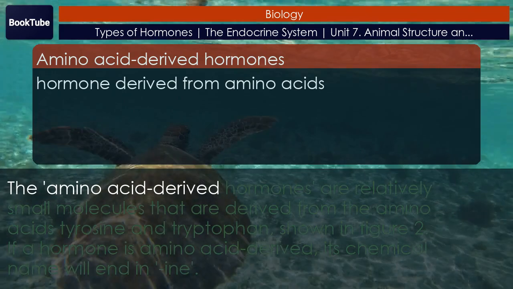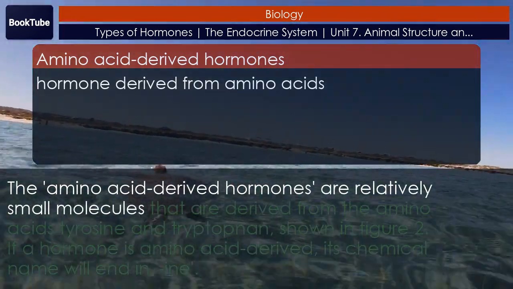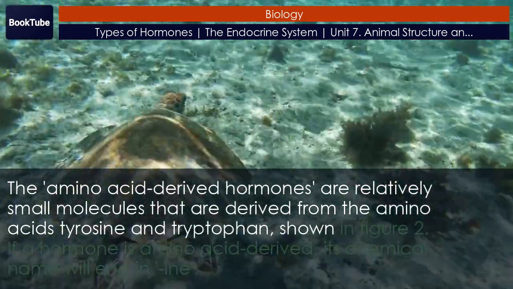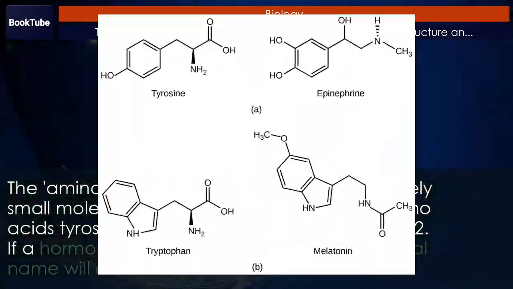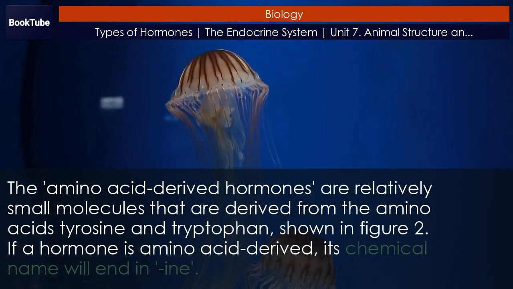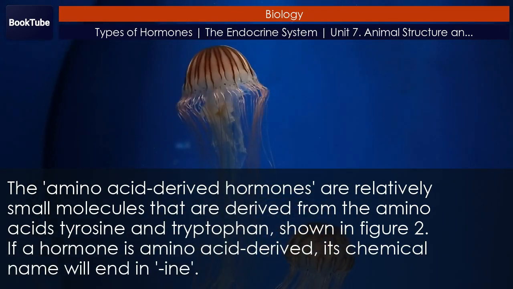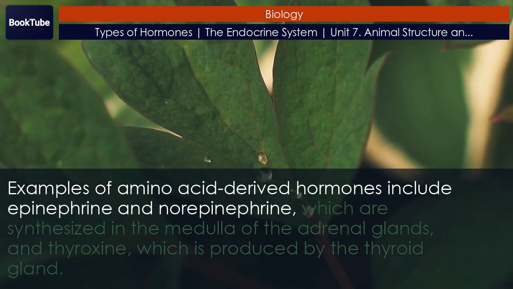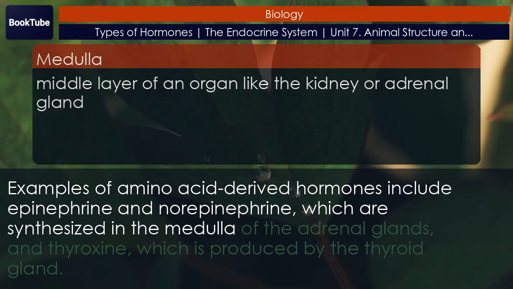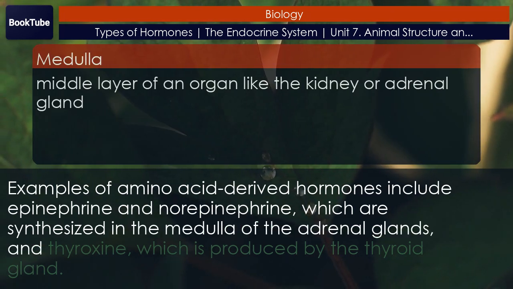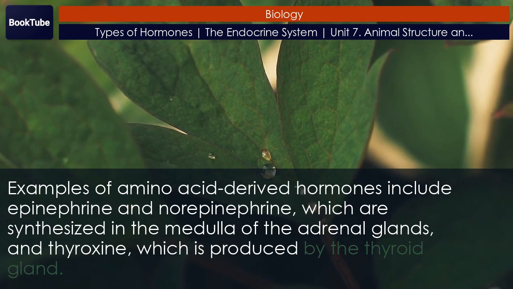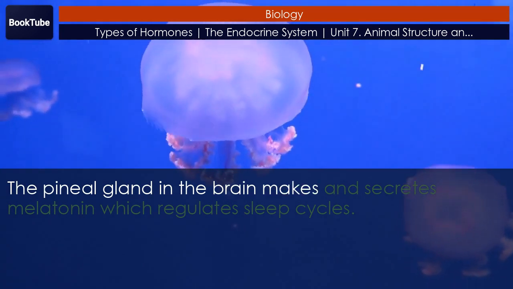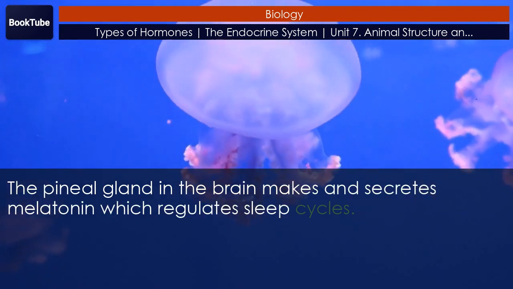Amino acid-derived hormones. The amino acid-derived hormones are relatively small molecules that are derived from the amino acids tyrosine and tryptophan, shown in Figure 2. If a hormone is amino acid-derived, its chemical name will end in -ine. Examples of amino acid-derived hormones include epinephrine and norepinephrine, which are synthesized in the medulla of the adrenal glands, and thyroxine, which is produced by the thyroid gland. The pineal gland in the brain makes and secretes melatonin, which regulates sleep cycles.